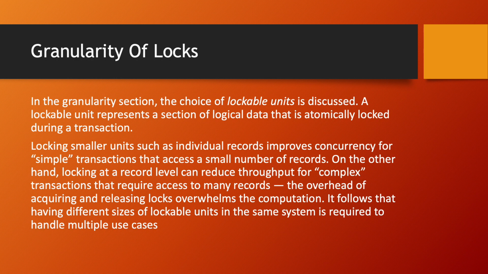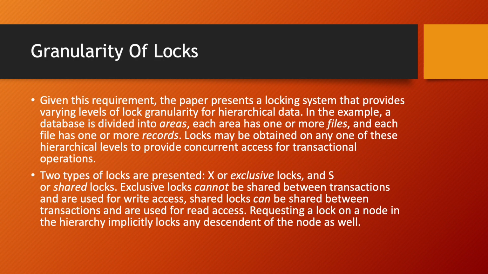It follows that having different sizes of lockable units in the same system is required to handle multiple use cases. Given this requirement, the paper presents a locking system that provides varying levels of lock granularity for hierarchical data. In the example, a database is divided into areas. Each area has one or more files, and each file has one or more records. Locks may be obtained on any one of these hierarchical levels to provide concurrent access for transactional operations.